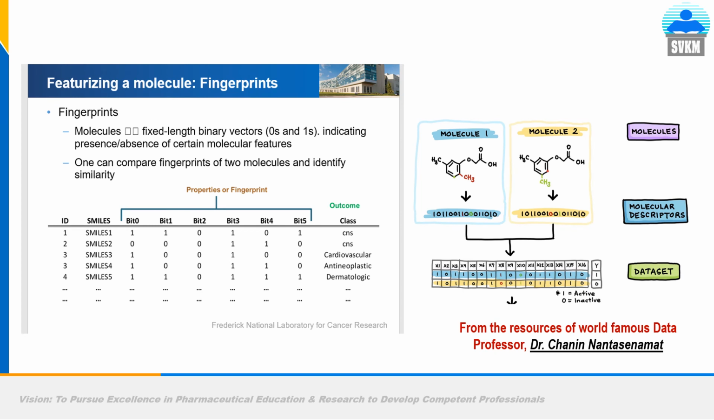Now, you see the image on the right, which I have taken from resources originally created and shared on different social media platforms by the world-famous Dr. Chanin Nantasenamat, who is also called Data Professor. On the right side you have two molecules, molecule 1 and molecule 2. You have converted them into fingerprints, and fingerprints represent the description or the main features of the drug molecule. So this is the importance of fingerprinting.